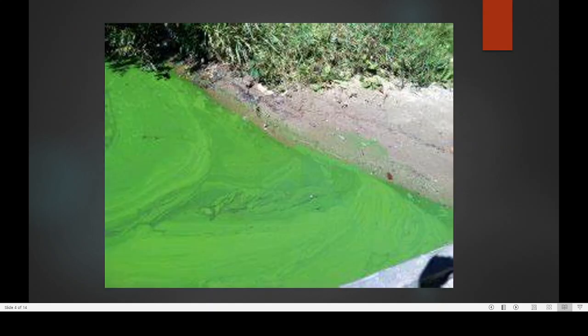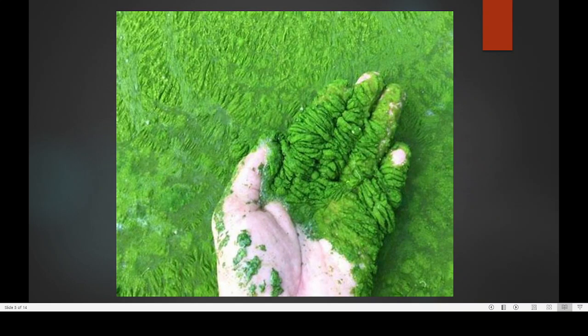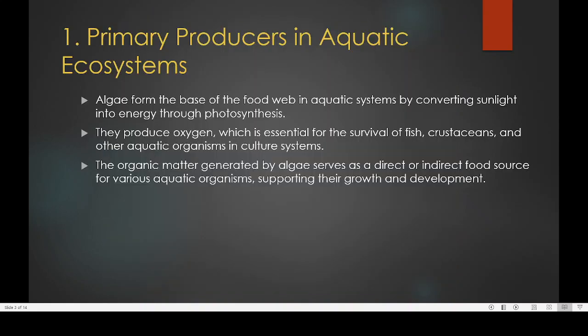Here you can find an algal bloom, and this kind of algal bloom can create a lot of problems in an aquacultural pond, about which we will be studying. Algae produce oxygen during photosynthesis, and that oxygen is very important for the survival of fish, crustaceans and other aquatic organisms.